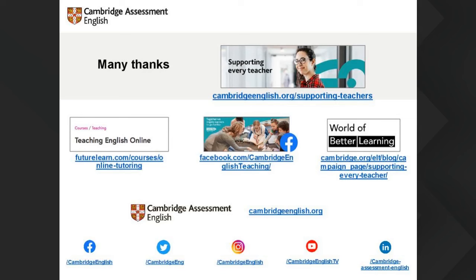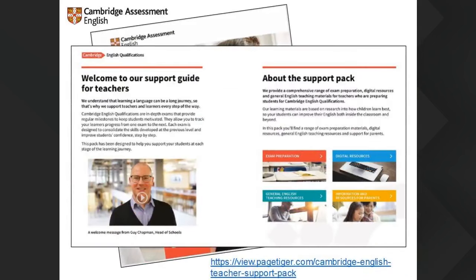Friday we have writing at C1 and C2. Next week we have assessing reading and listening online, which will look at all levels, from A2 up to C1 probably. And then keep your eyes out. I think they'll be up on the website in the next couple of days. We'll be doing listening and speaking at C1 and C2, I think on the 17th and the 19th of June, to complete this series.